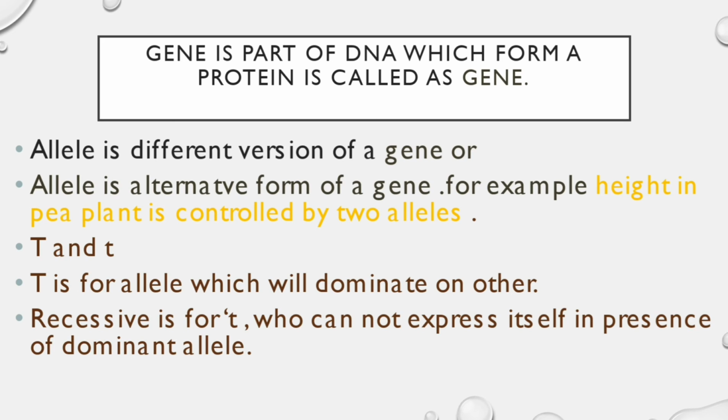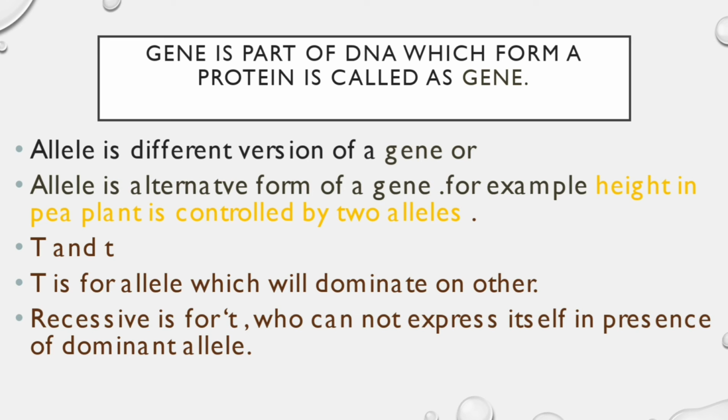It means recessive alleles are also expressing themselves by not increasing the height of the plant. So both alleles form alternative forms of a gene.